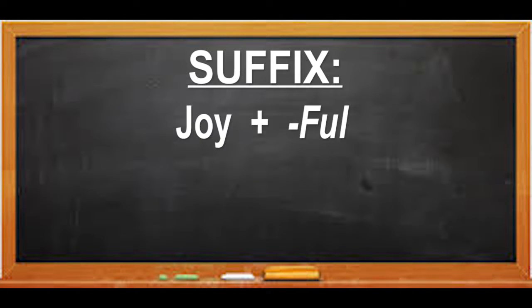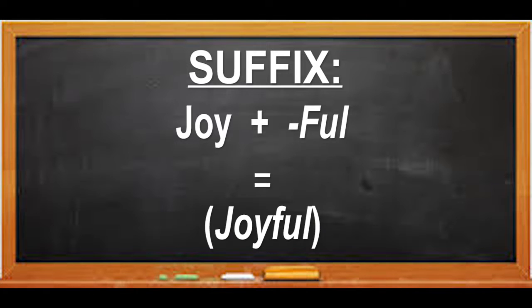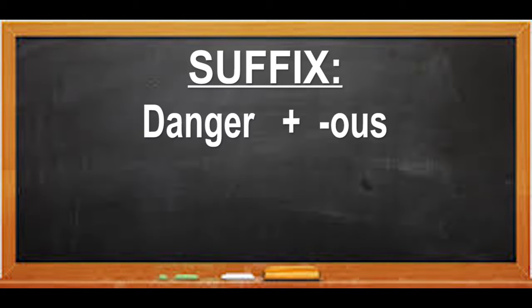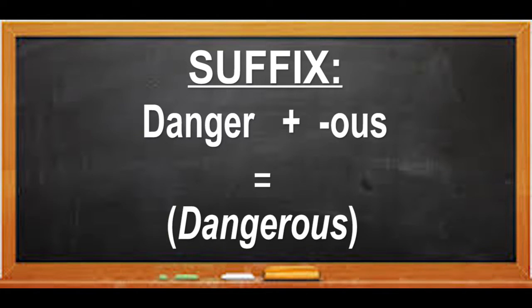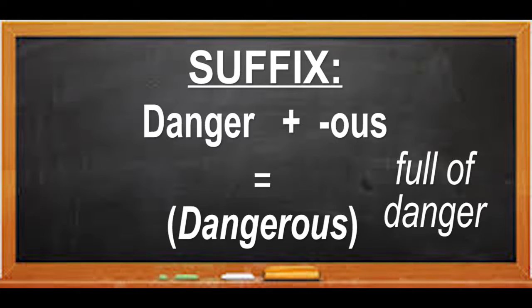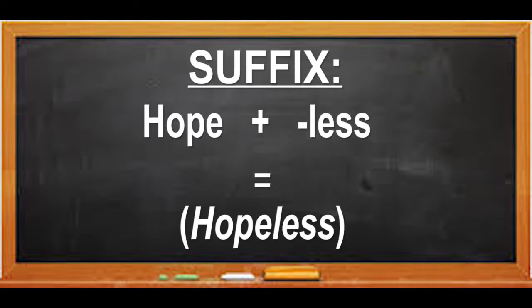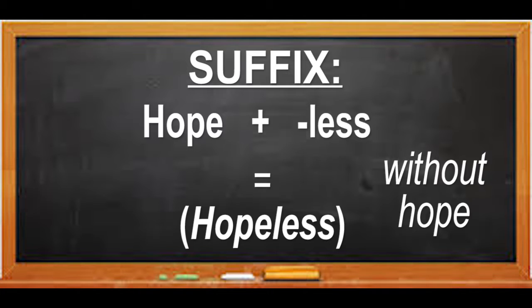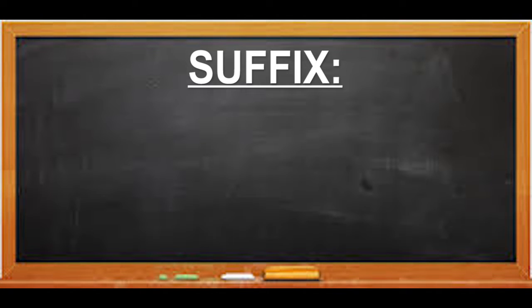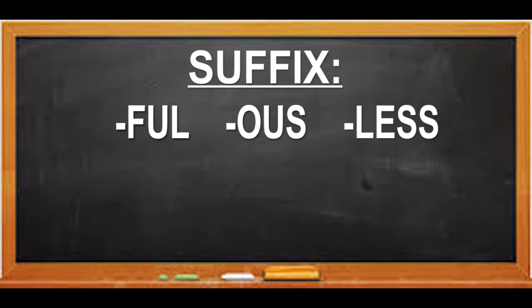Joy plus ful is joyful, full of joy. Danger plus ous is dangerous, full of danger. Hope plus less equals hopeless, without hope. Let's add a suffix to the base word to complete the following sentence. We're going to use the suffixes ful, ous, less. Remember, use what makes sense.